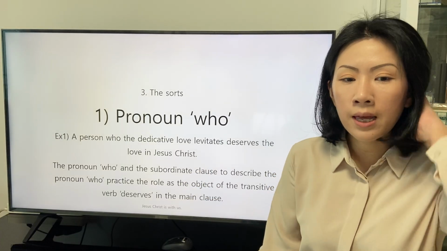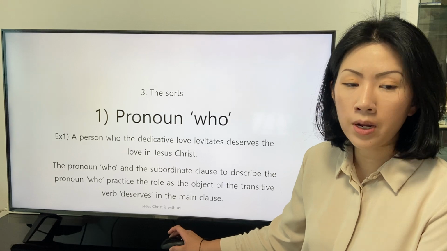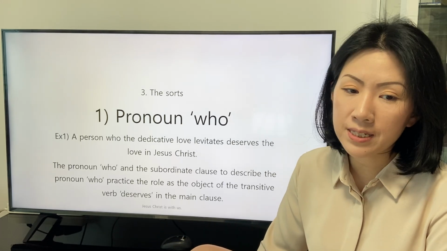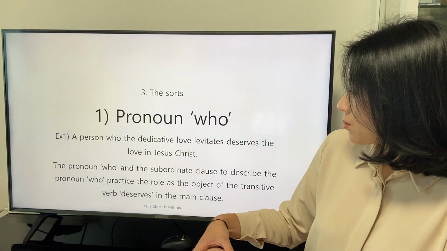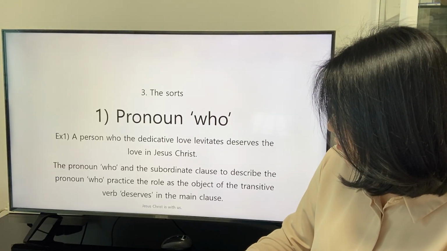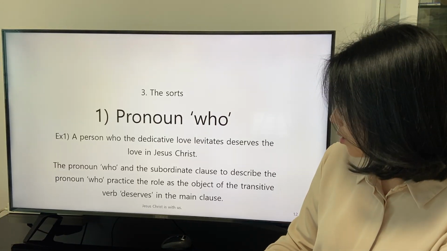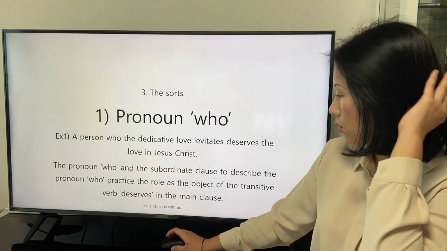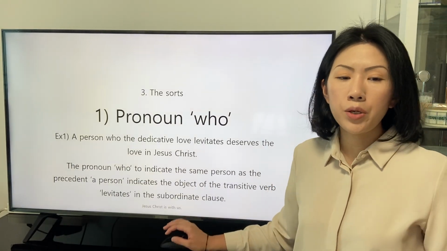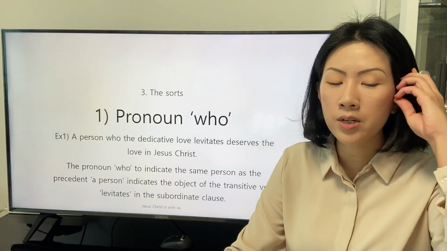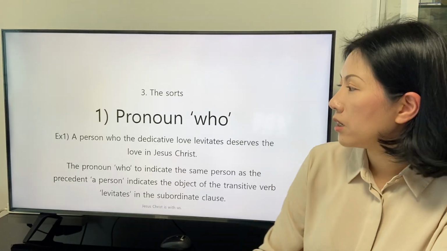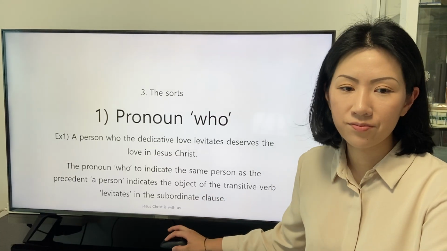The pronoun who and the subordinate clause to describe the pronoun who practice the role as the object of the transitive verb deserves in the main clause. The pronoun who to indicate the same person as the precedent of person indicates the object of the transitive verb levitate in the subordinate clause.